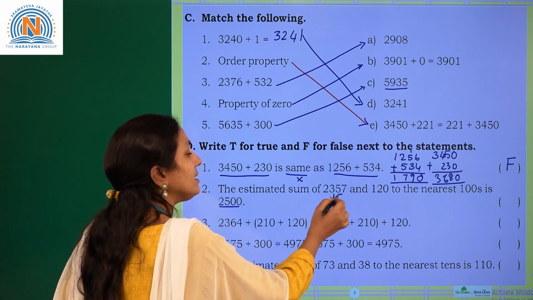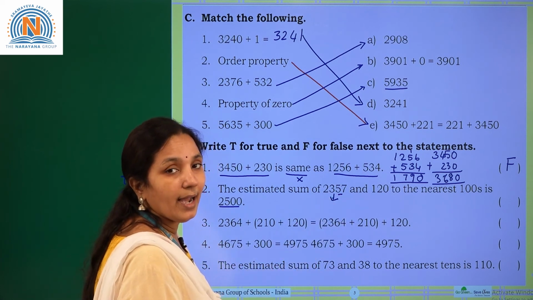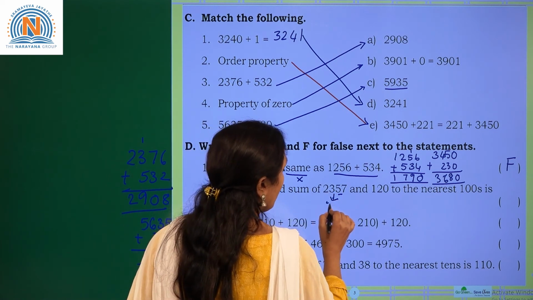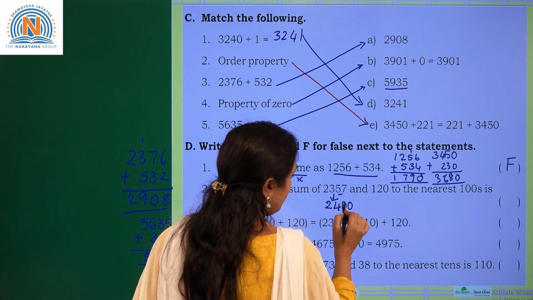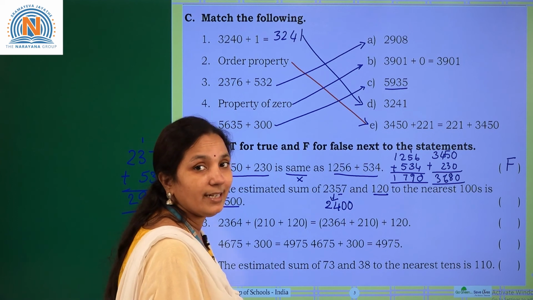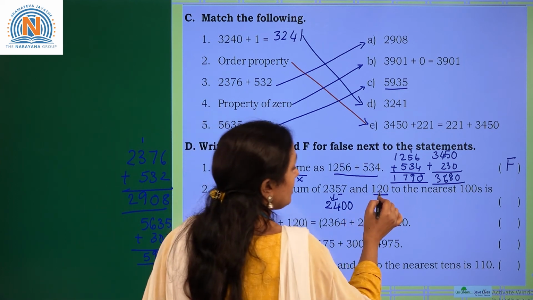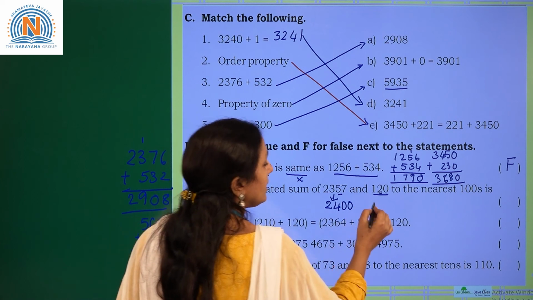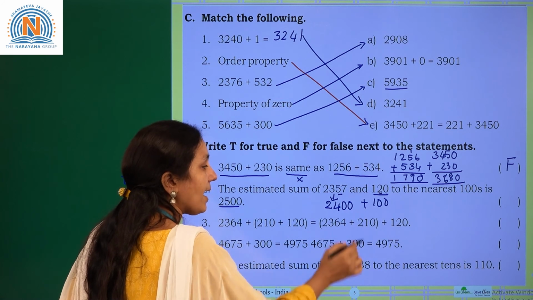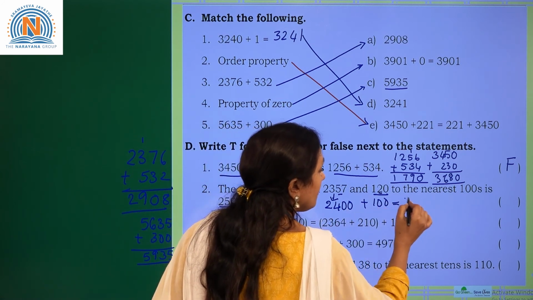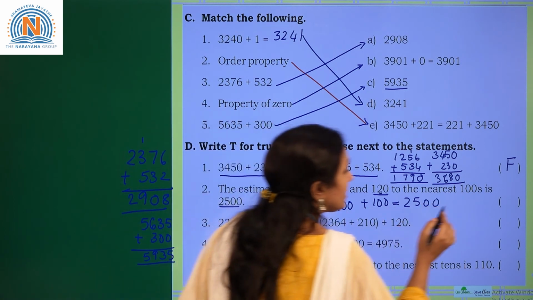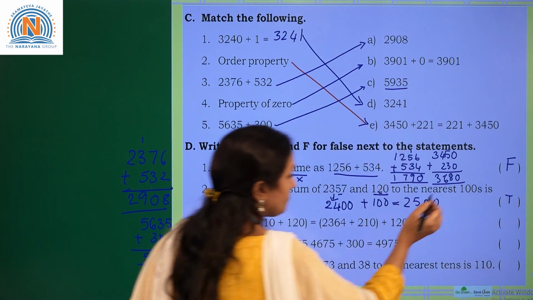Means this number is in between 2300 and 2400, so we take 2400. Now 120. 120 is in between 100 and 200. Here 2 is there. Below 5 means it will be 100 only. Rounding to the nearest 100 is 100. Now if you add, you will get 2500. So the answer is also given as 2500. The statement is true.